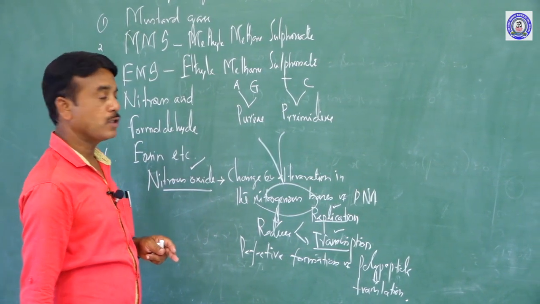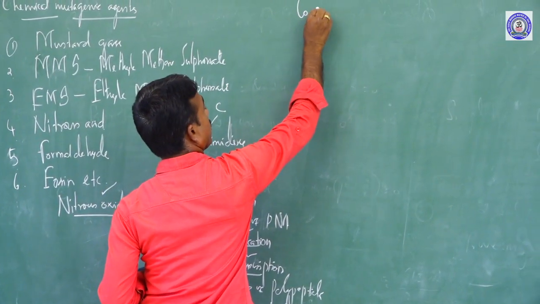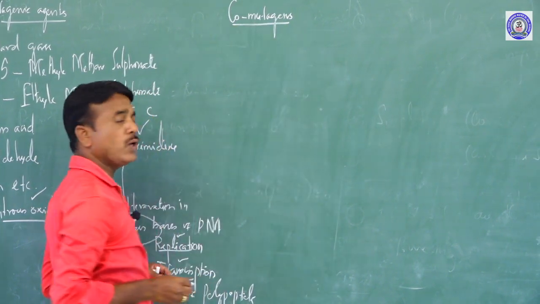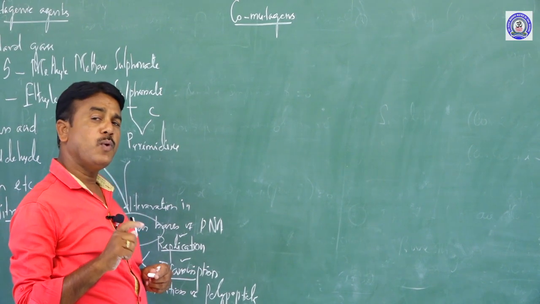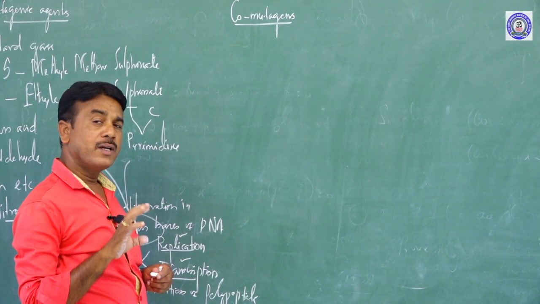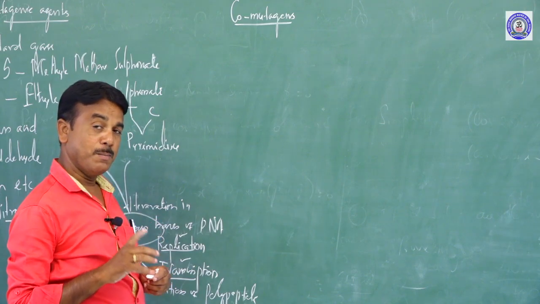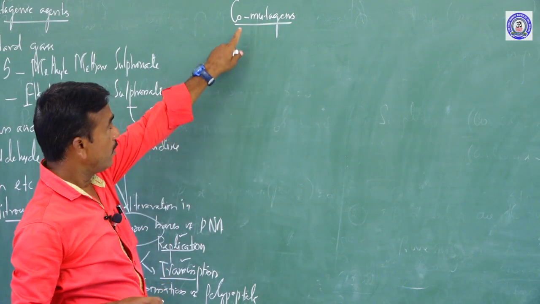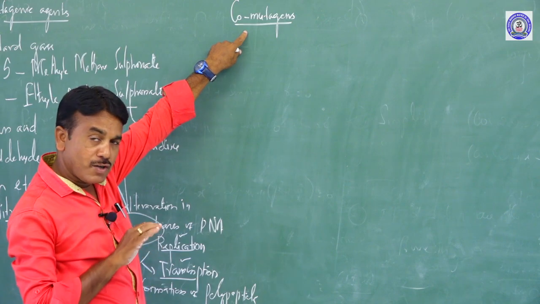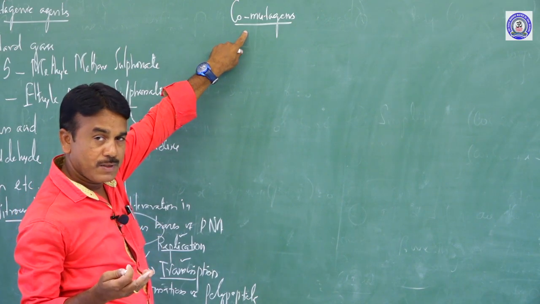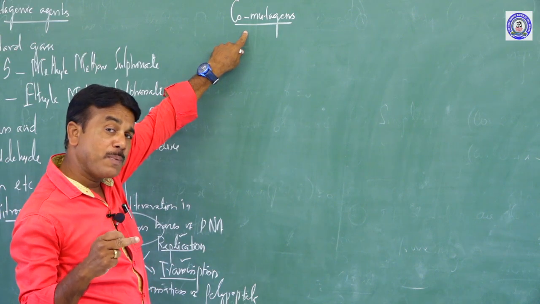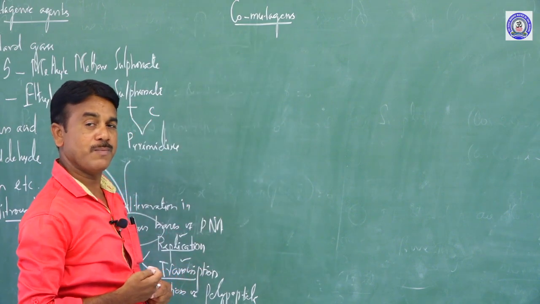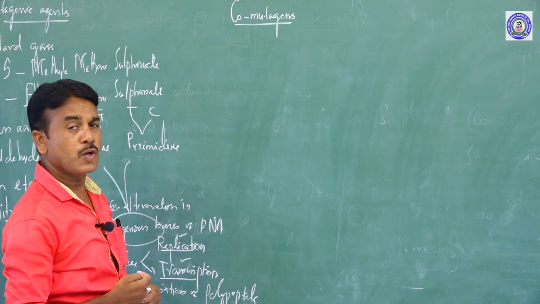Now let us go to the next one, co-mutagens. What are co-mutagens? They are compounds that do not have mutagenic properties but enhance the effect of mutation. Even in the absence of mutagenic properties, that substance increases or enhances the effect of mutation. Such a substance is called a co-mutagen.